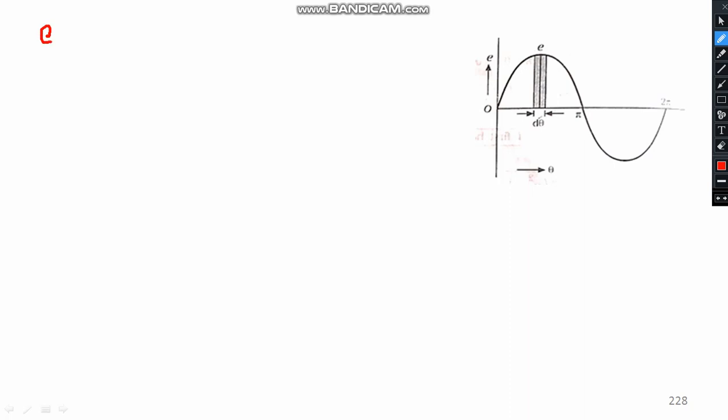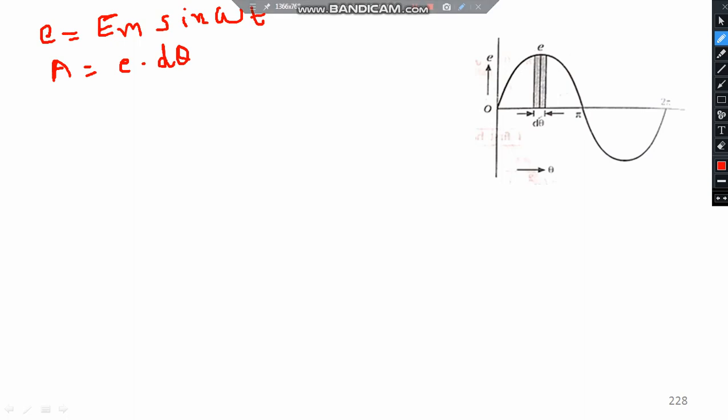E is the instantaneous voltage. We can write it as E = Em sin omega t, where omega is the angular frequency. The area of the rectangular strip we can write as E into d theta. It is very clear. But I would like to calculate the entire area, so the entire area of the half